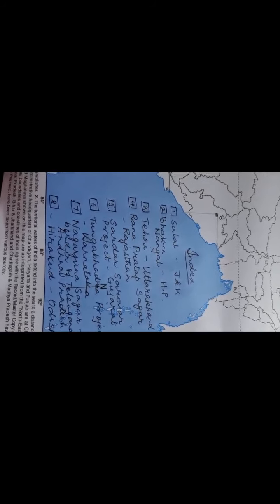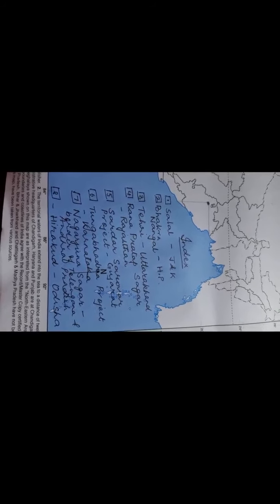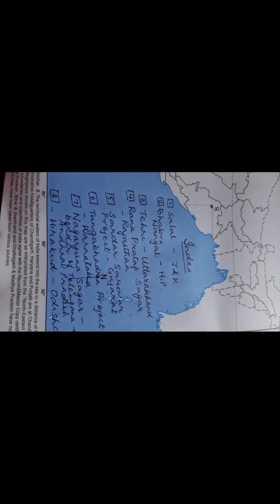Number 1 is Salal, which is in Jammu and Kashmir. Number 2, Bhakra Nangal, which is in Himachal Pradesh. Number 3, Tehri, Uttarakhand. Number 4, Rana Pratap Sagar in Rajasthan. Number 5, Sardar Sarovar project in Gujarat.